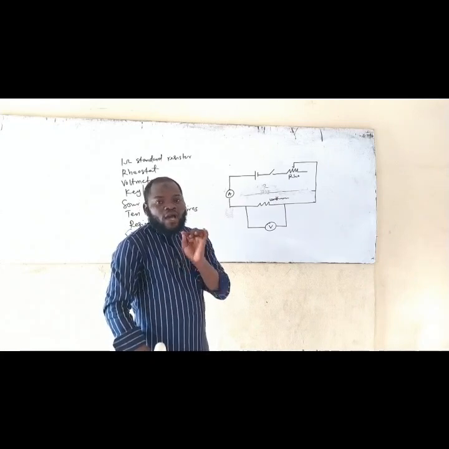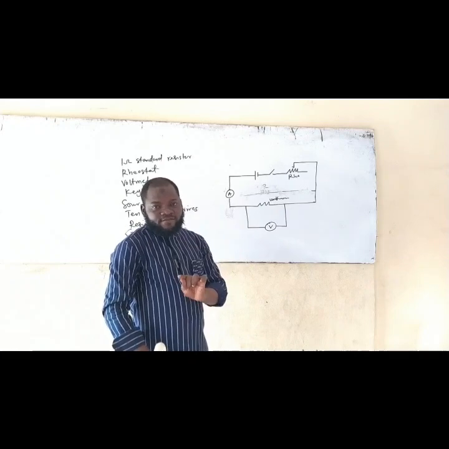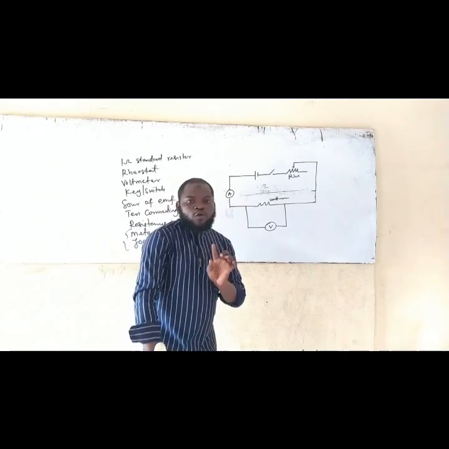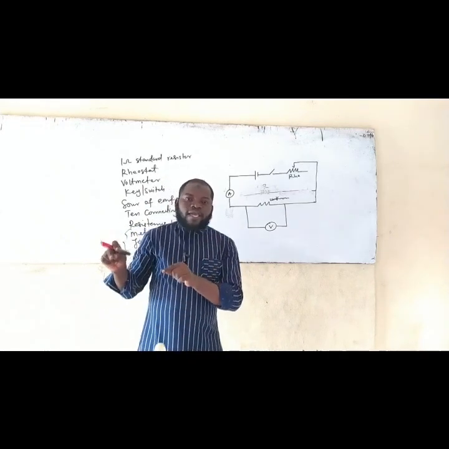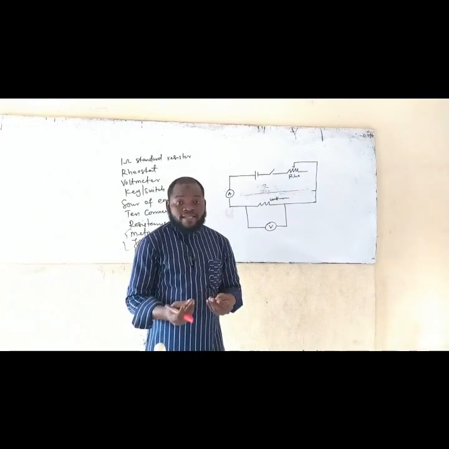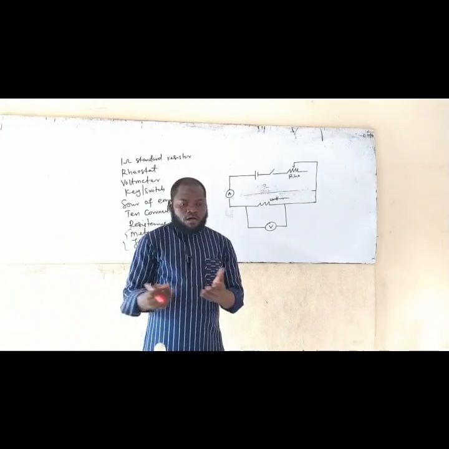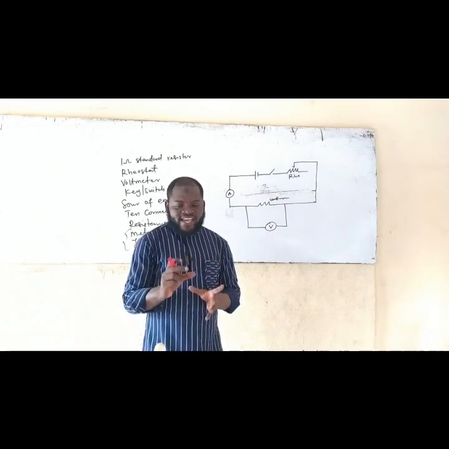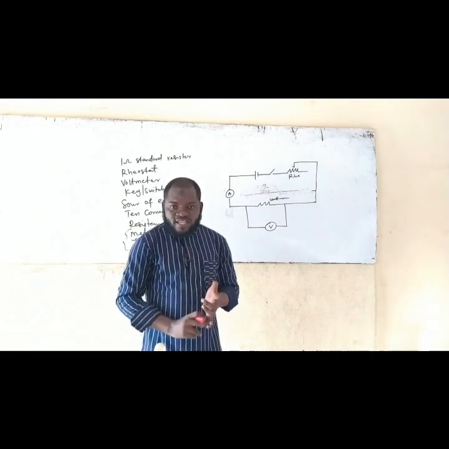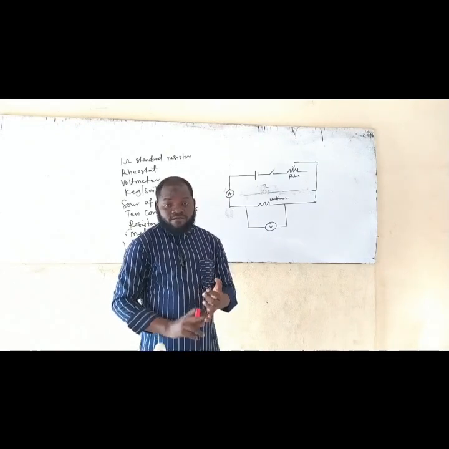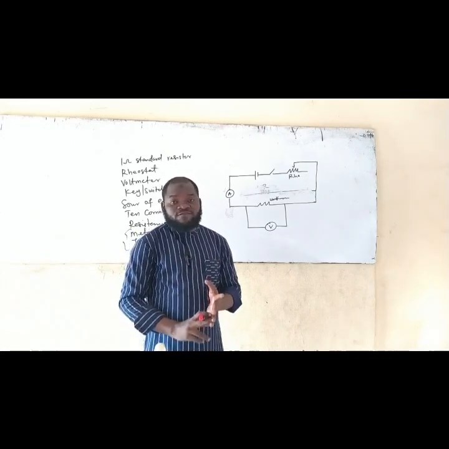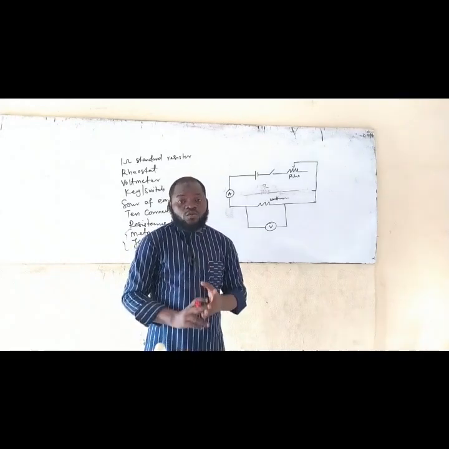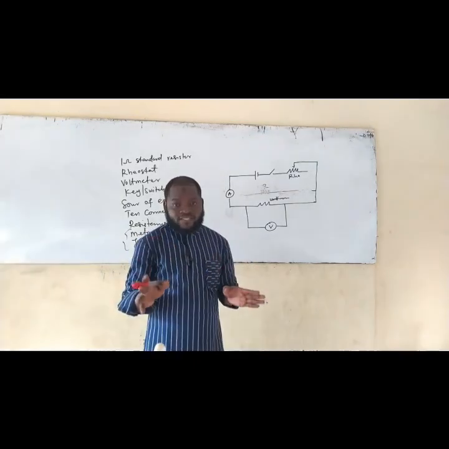So let's see how to identify positive and negative. Note, the following circuit elements, that is the following electrical loads, don't have a positive or negative terminal. Your rheostat does not have negative or positive. Your resistance box does not have negative or positive. Your resistor does not have negative or positive.